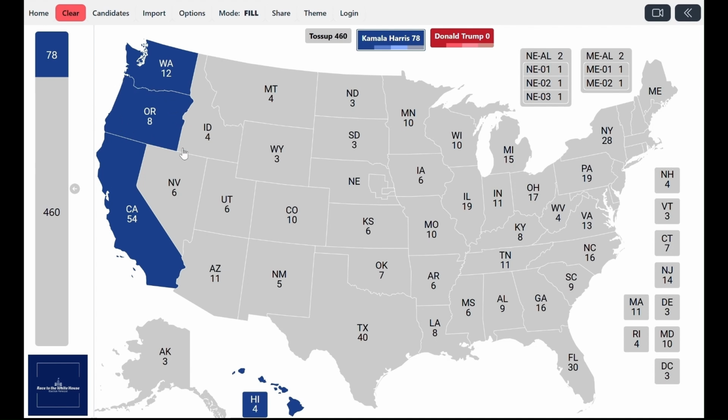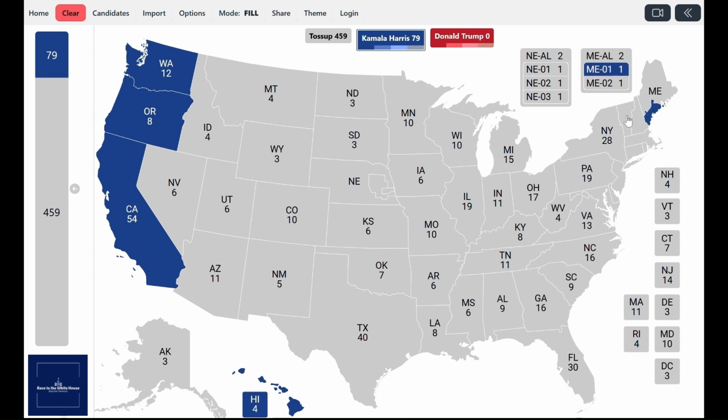But with Kamala Harris replacing Joe Biden at the top of the ticket for the Democratic Party, she has seen an uptick in her polls, and in this way we expect Oregon to vote safely Democrat. Our model currently gives Oregon a projected margin of Democrat plus 16, so we expect Kamala Harris to win Oregon by 16 points.